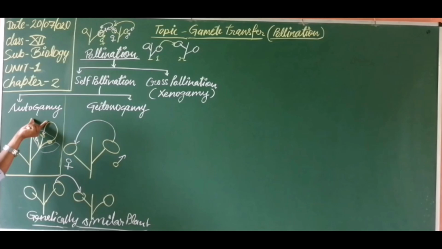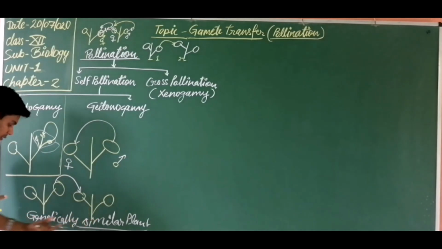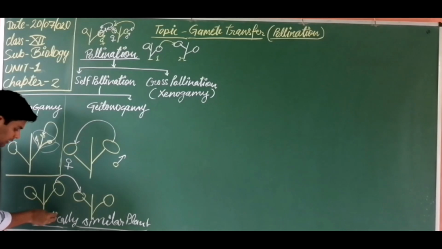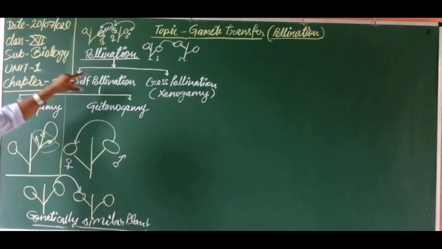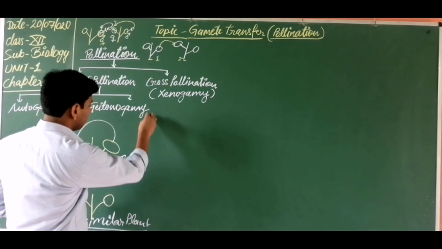So geitonogamy is the transfer of pollen grain from the anther of one flower to another flower of the same plant, or to another flower of a different but genetically similar plant. Got it? I think you are understanding self pollination well, so I am not going to elaborate more.